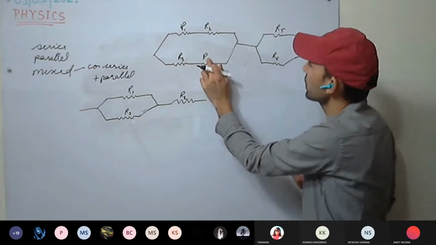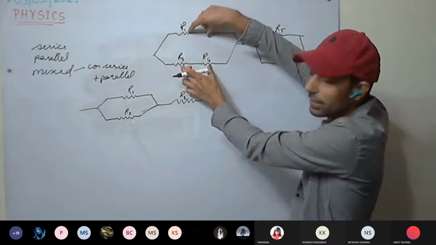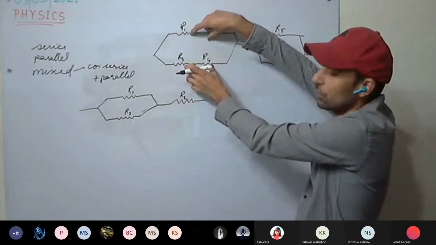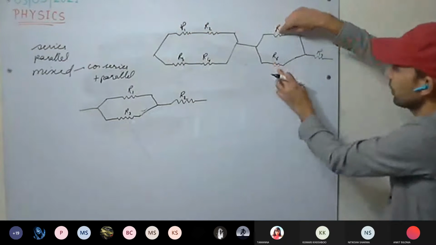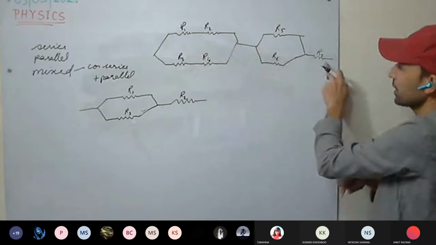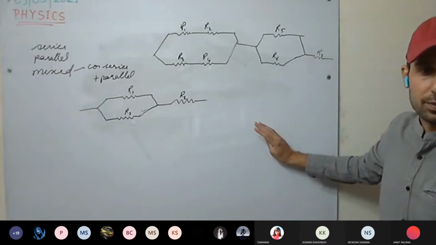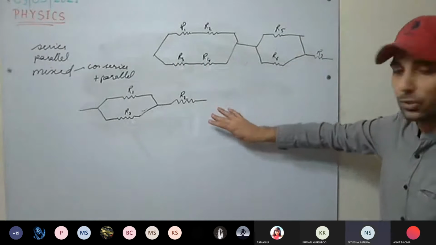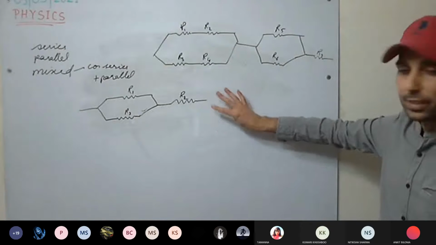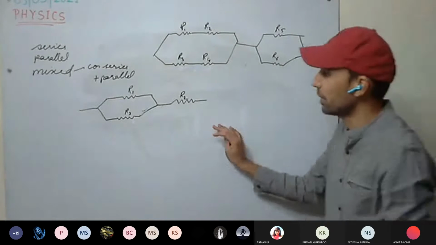R3 and R4 are in series. We will solve them. Now these two equivalent resistances are in parallel, so we will solve them as parallel. Now this resistance and this resistance are in series. Have you understood how to solve this one? Yes, sir. Moreover, I will give you some questions over them afterwards, when we discuss the numericals, and we will discuss those.